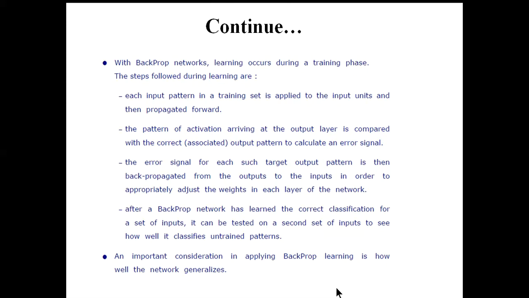After the backpropagation network has largely learned the correct classification for a set of inputs, it can be tested on a second set of inputs to see how well it classifies untrained patterns. For the first data set, we adjust the weights based on the corresponding error.